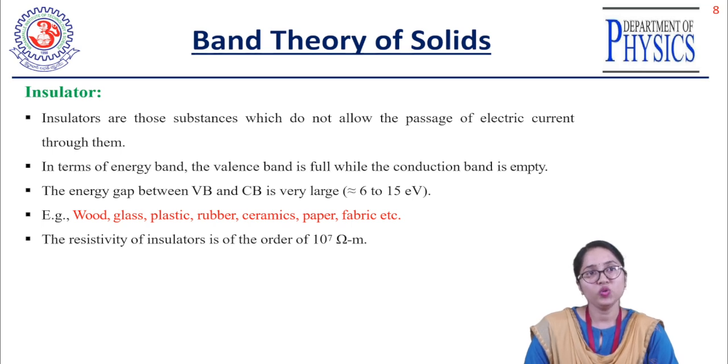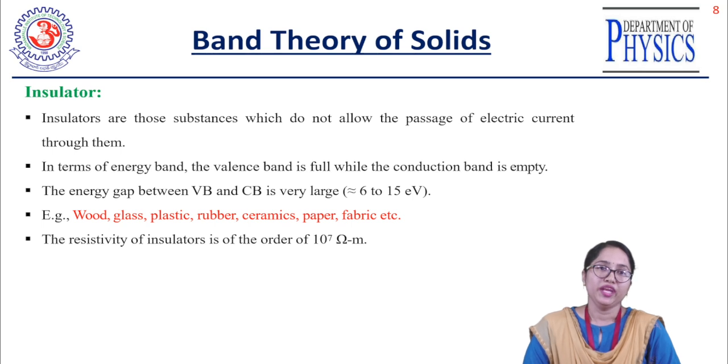But in case of the insulator, the atoms are present. Suppose I take the example of wood or glass, right? The atoms are present there, but there is non-availability of free electrons. The electrons present inside the atoms are tightly bound or closely bound with each other, so there is non-availability of free electrons. Due to that only, it cannot pass the electric current or any heat through it.